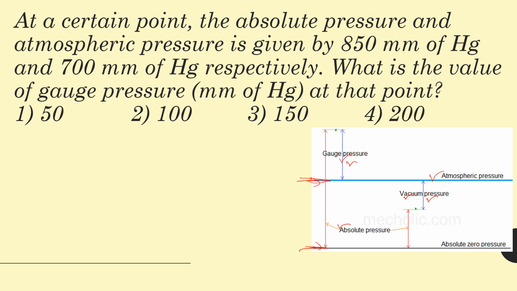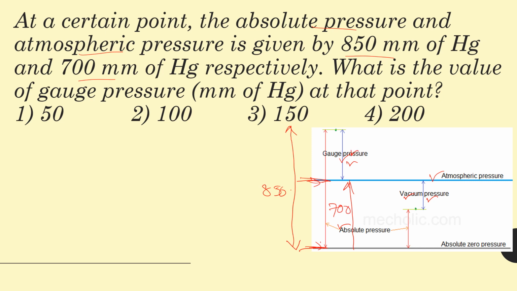Okay. Here in our question, it is given that absolute pressure is 850 mm of mercury and the atmospheric pressure is 700 mm of mercury. So here, absolute pressure is 850 mm, and atmospheric pressure here is 700 mm. And what is the gauge pressure?